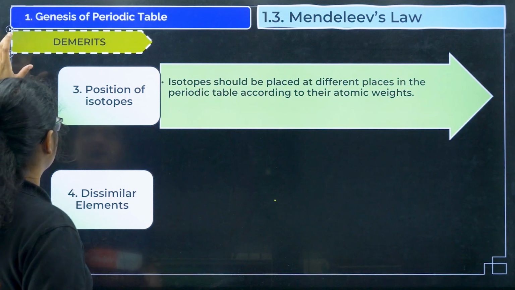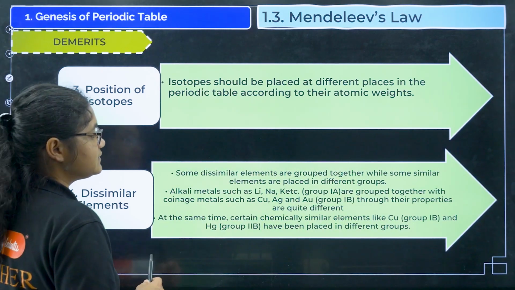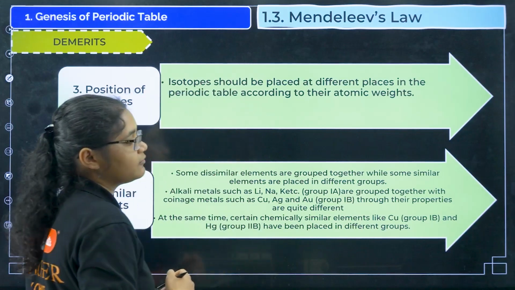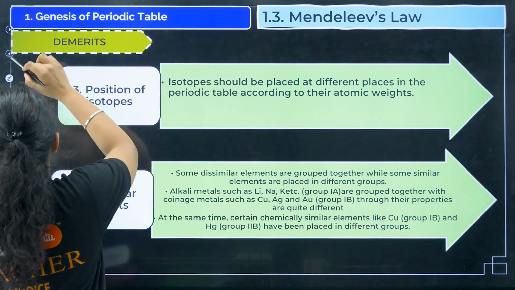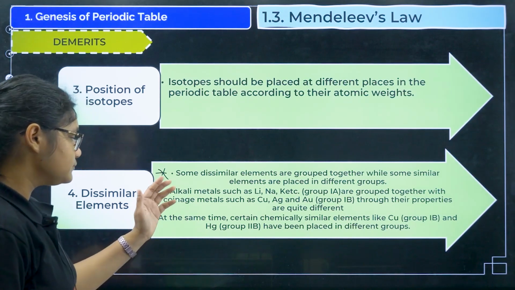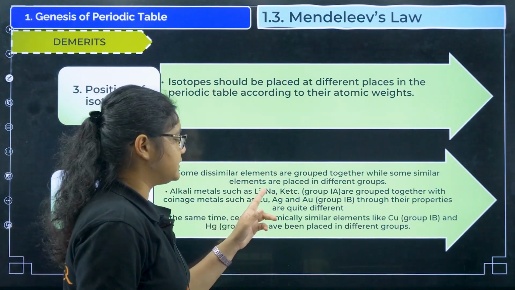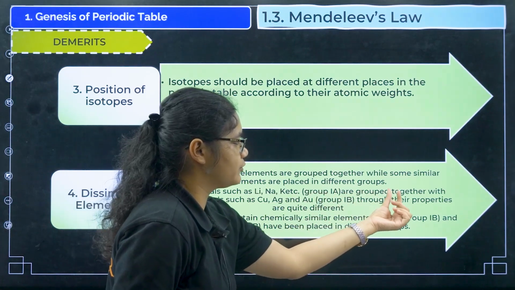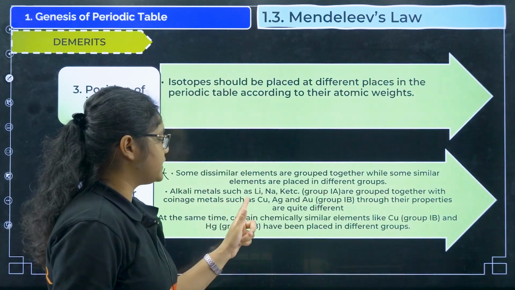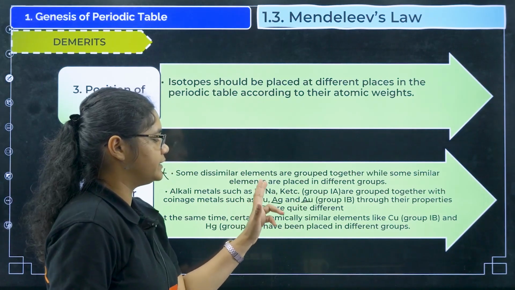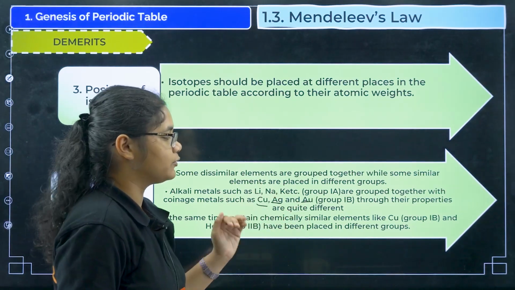Next we have dissimilar elements. So some dissimilar elements are grouped together while some similar elements are placed in different groups. This is one of the most important demerits and you should know the examples for this one also. See, alkali metals such as lithium, sodium and potassium etc. were kept in group A, grouped together with coinage metals like copper, silver and gold whose properties are not similar to lithium, sodium and potassium, but they are kept together.